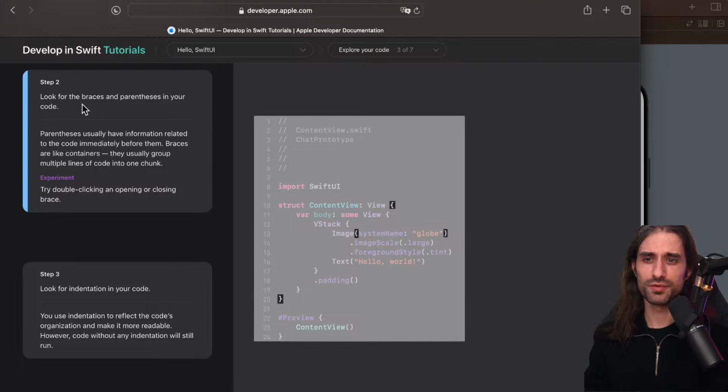So then they tell us to look for the braces and parentheses in the code. We can see that these characters are present a lot. And so parentheses, they usually have information related to the code immediately before them.